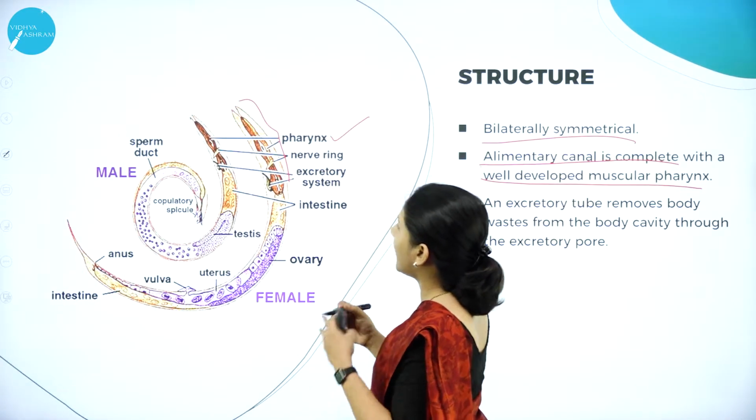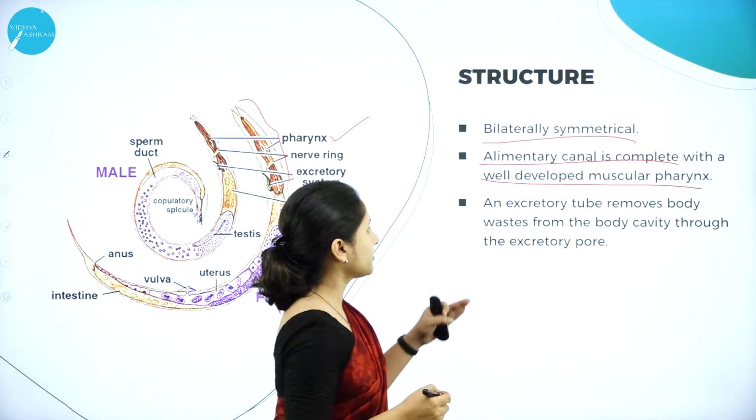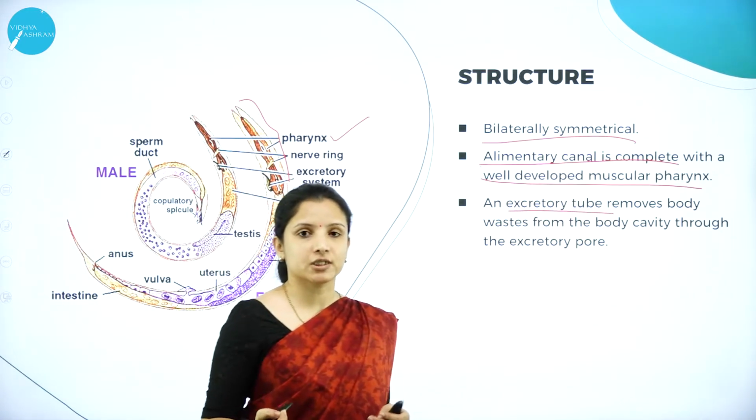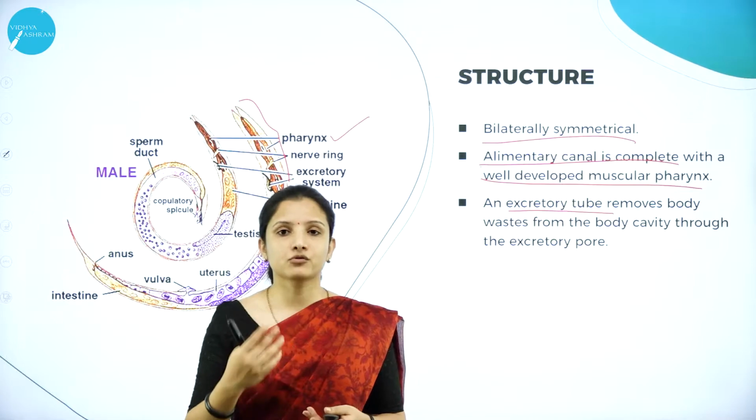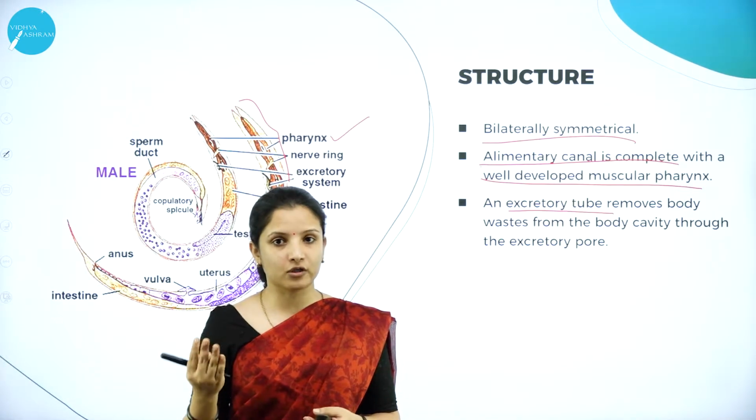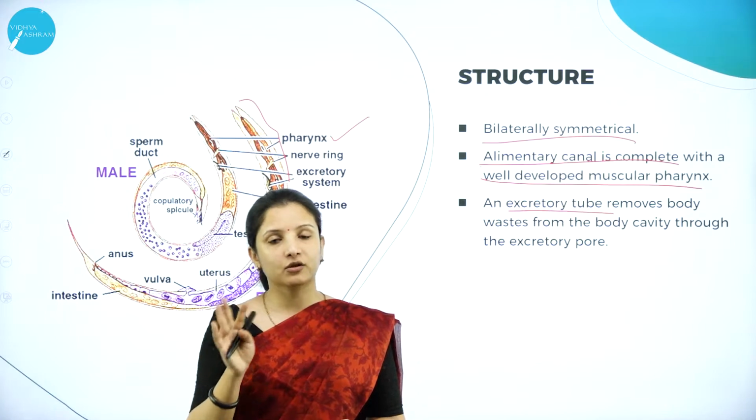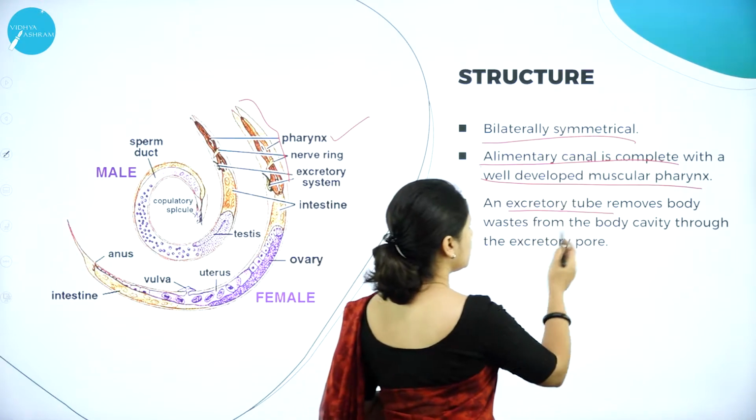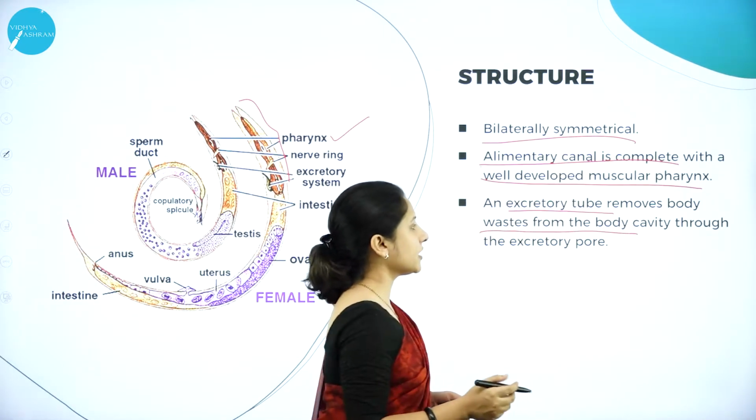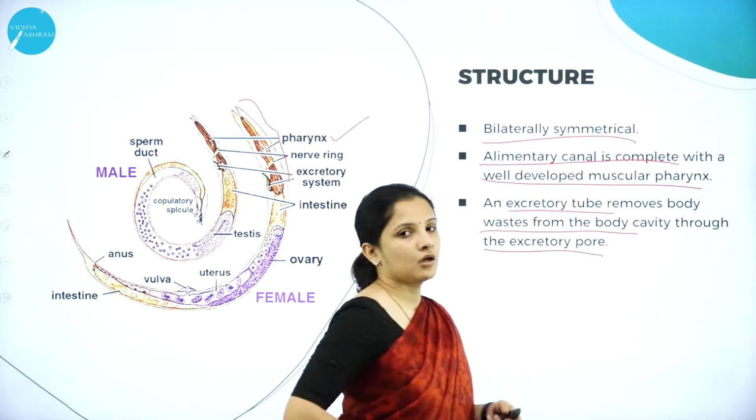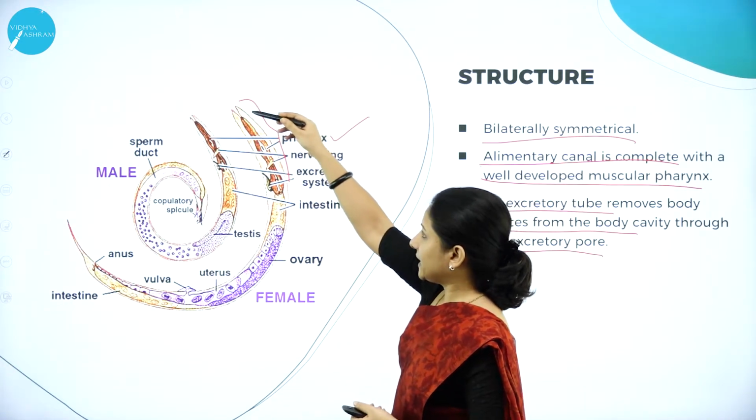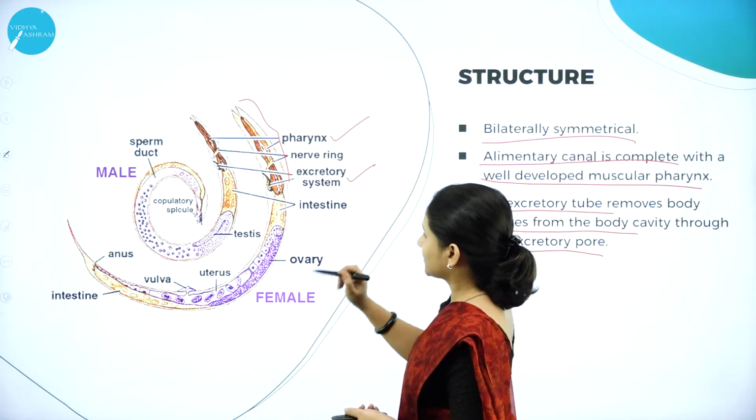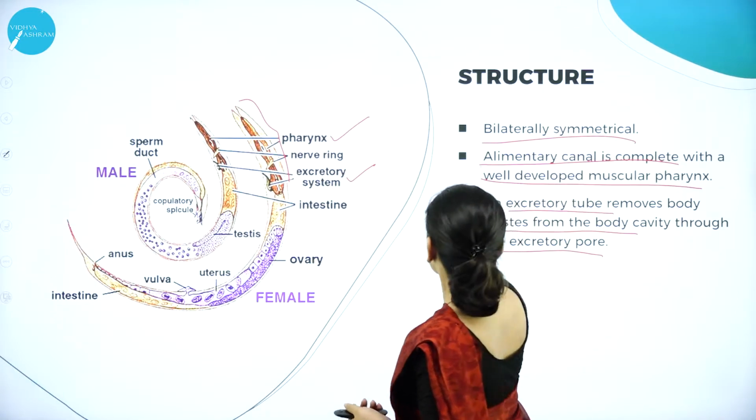The alimentary canal has a muscular pharynx, and apart from that, there is also an excretory tube that is present. The name itself suggests excretory tube. It has something to do with the elimination of the waste products from the body of the organism. So an excretory tube removes the body waste from the body cavity through an excretory pore. So what do they have? In the alimentary canal, they have the pharynx, then they have the excretory system. In the excretory system, they have an excretory tube.